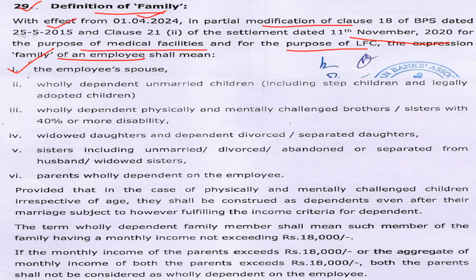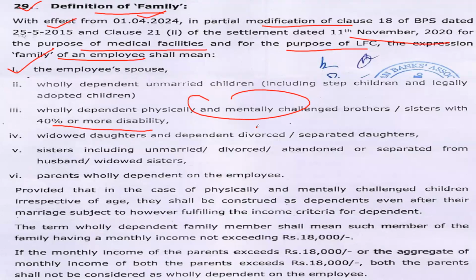Unmarried children. Specifically, they have not mentioned any age. That is unmarried children, including stepchildren and legally adopted children. Next one, wholly dependent, physically and mentally challenged brother and sister with 40% or more than 40% disability.